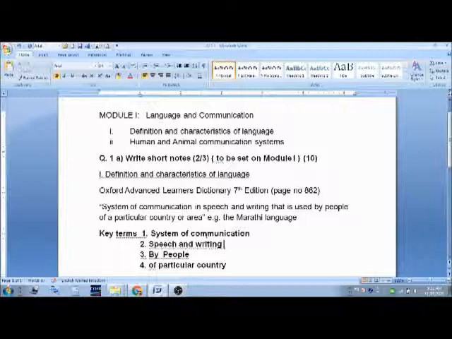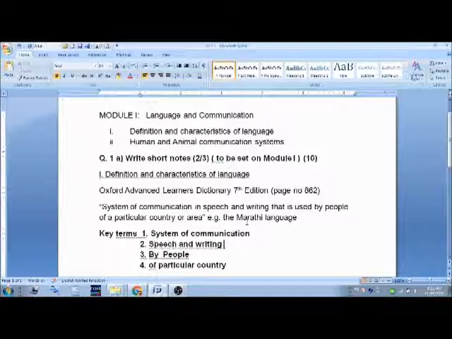This communication system is used by a group of people in a particular area, region or a country. For example, the Marathi language is used by people who live in the Maharashtra region.